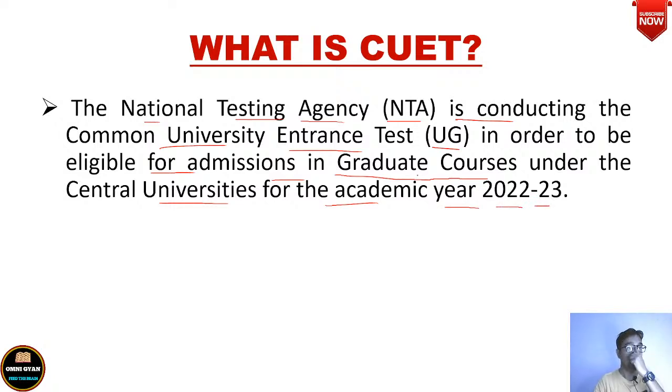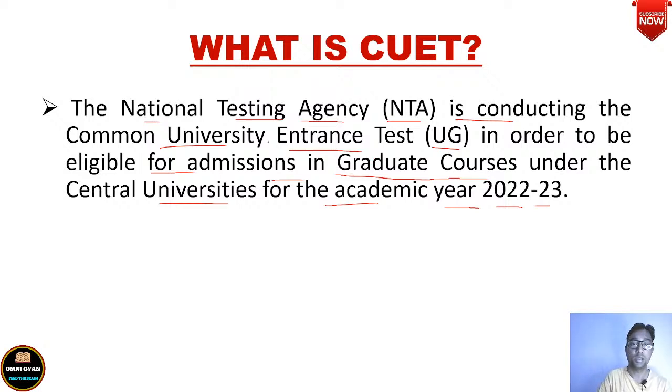तो इसका मतलब क्या है? इसका मतलब ये है, it means that class 12 students, after they appear for their class 12 board exams, cannot now take direct admission into colleges for graduate courses.